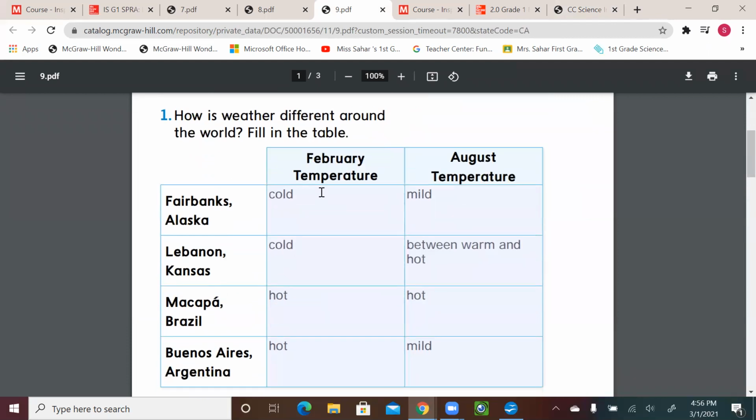In Alaska in February it was cold, but for example, Macapa, Brazil was hot. When we looked in August, Alaska was mild and Macapa was really hot. All right. So that explains for us the seasons, and also why sometimes the weather will be hot in certain parts, but cold at the same time in other parts of the world.